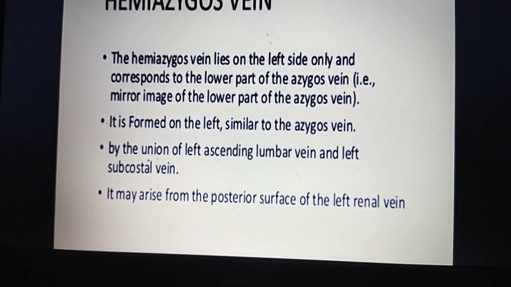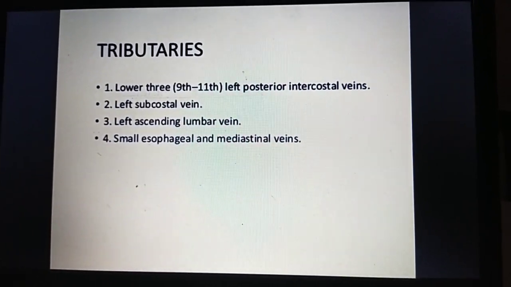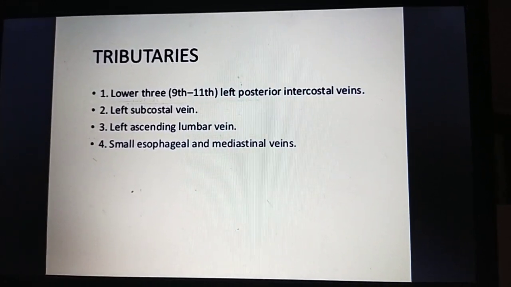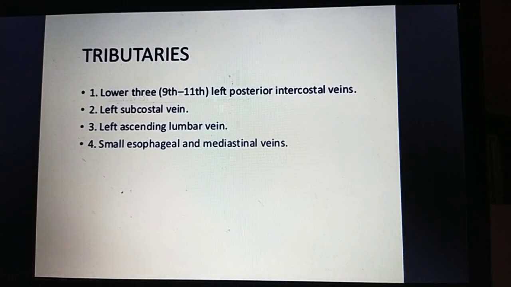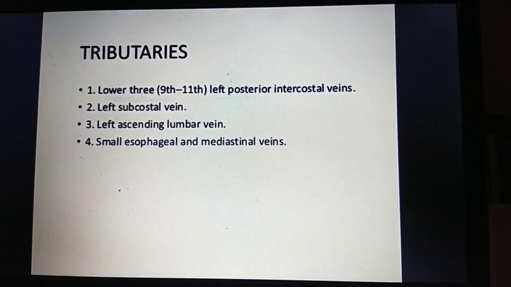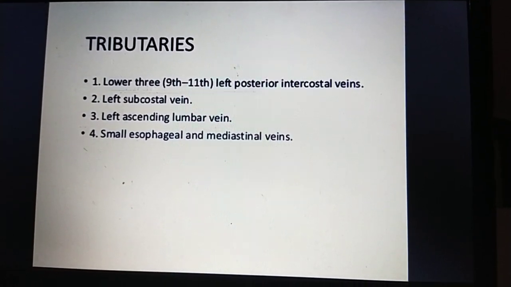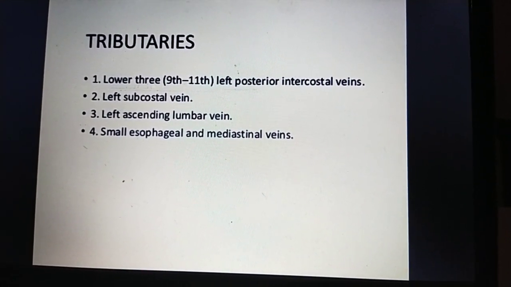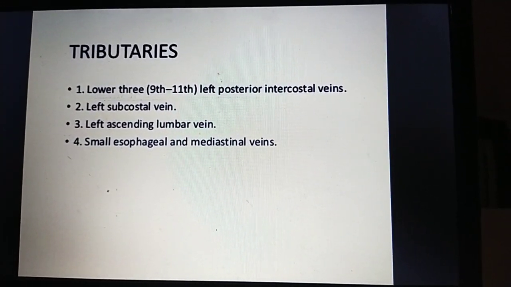It may arise from the posterior surface of the left renal vein. Tributaries of the hemizygous vein are the lower three, 9th to 11th, left posterior intercostal veins, left subcostal veins, left ascending lumbar vein, and small esophageal and mediastinal veins.